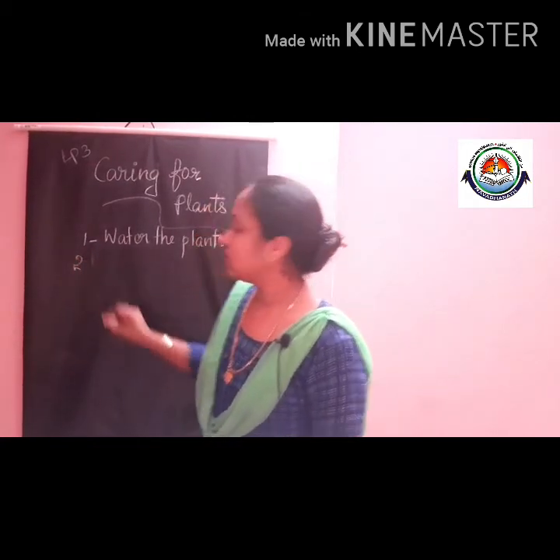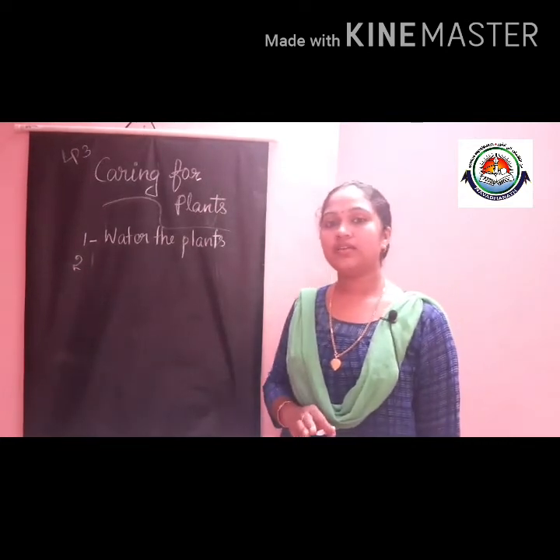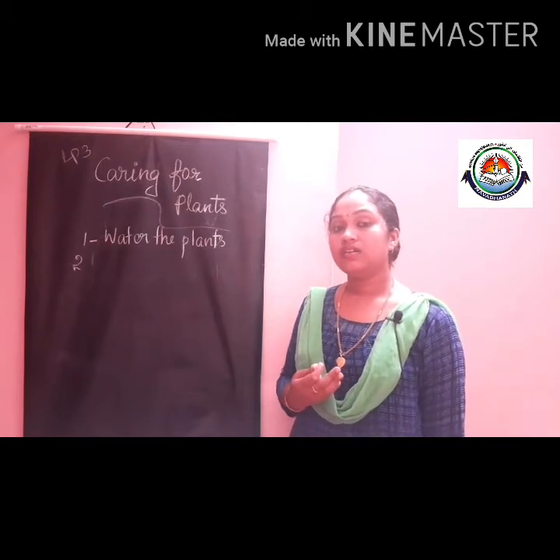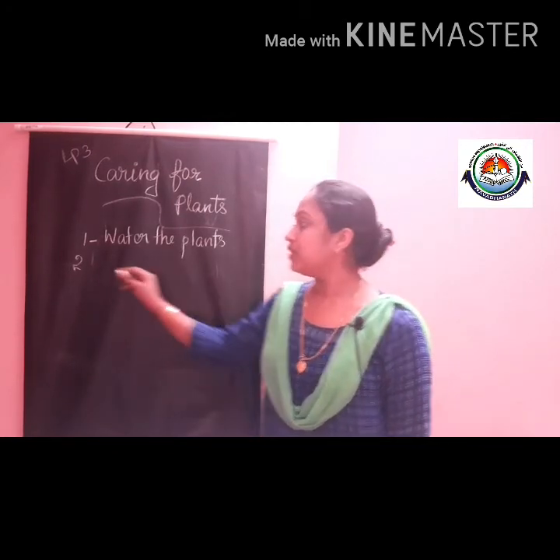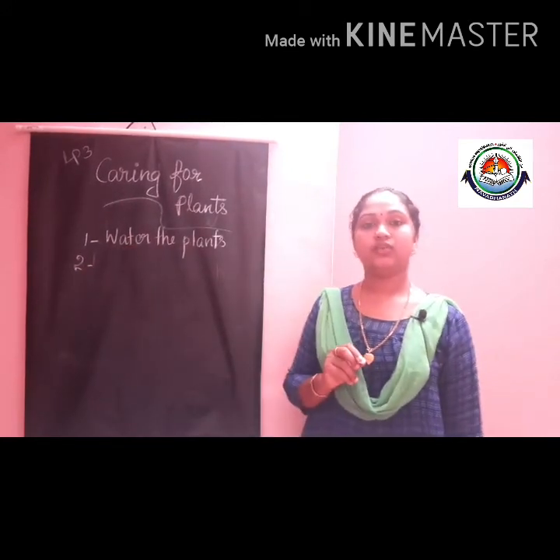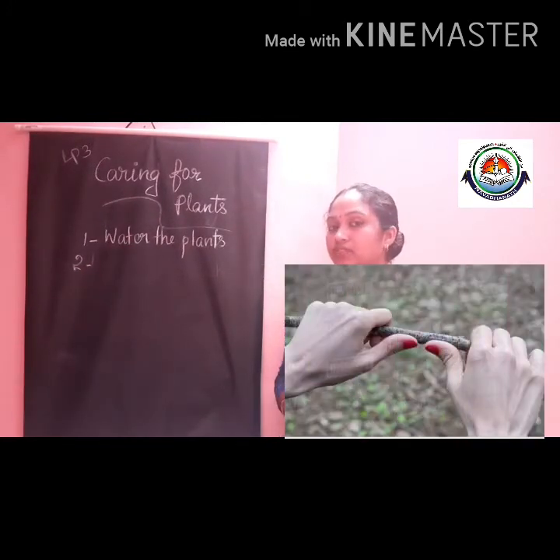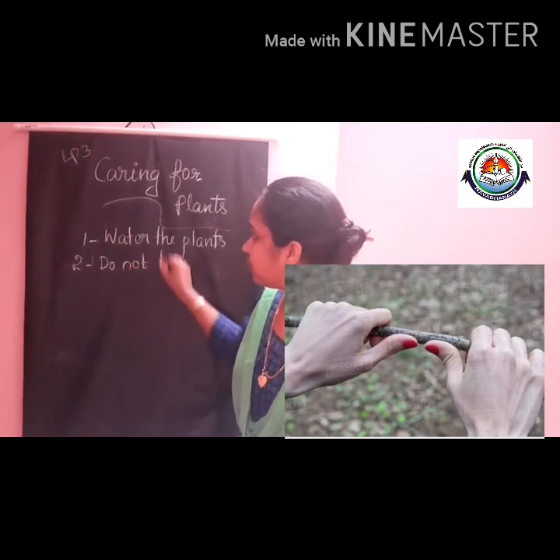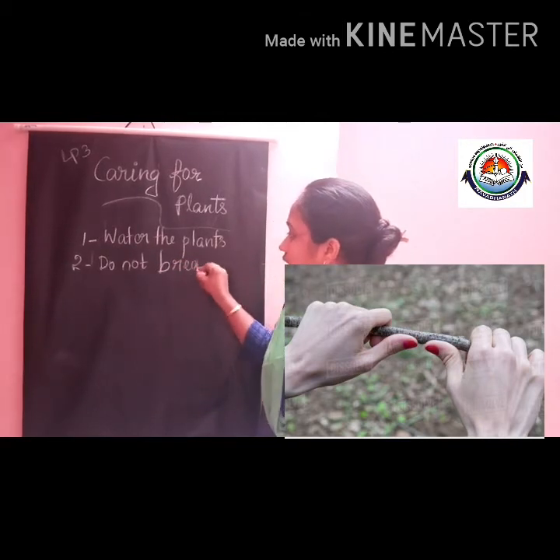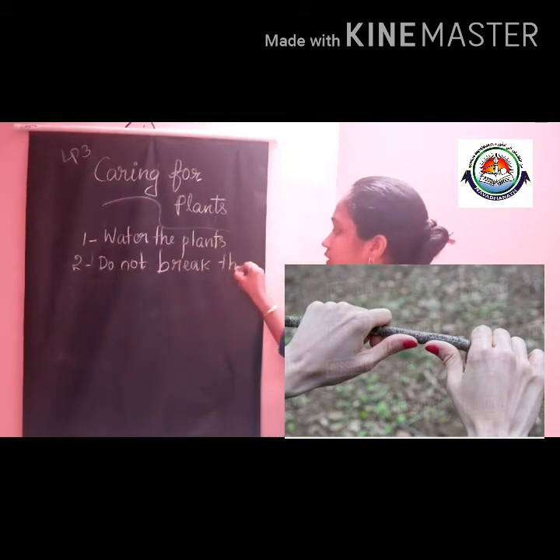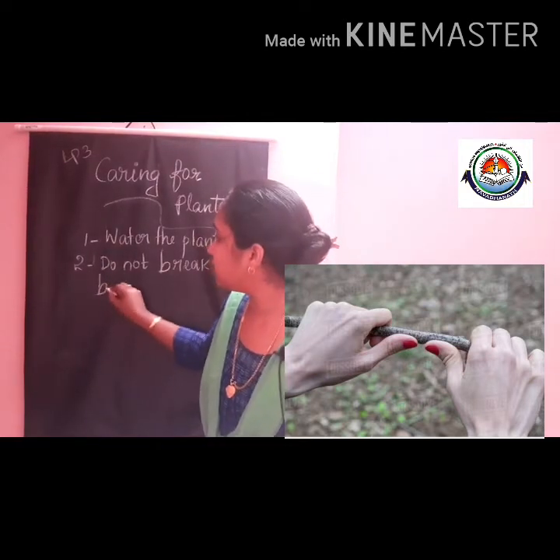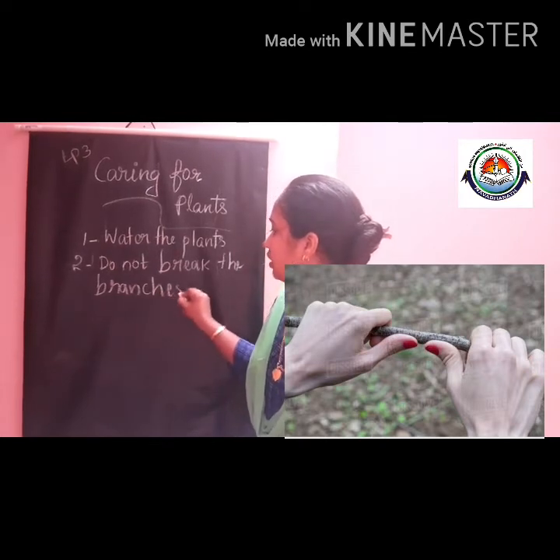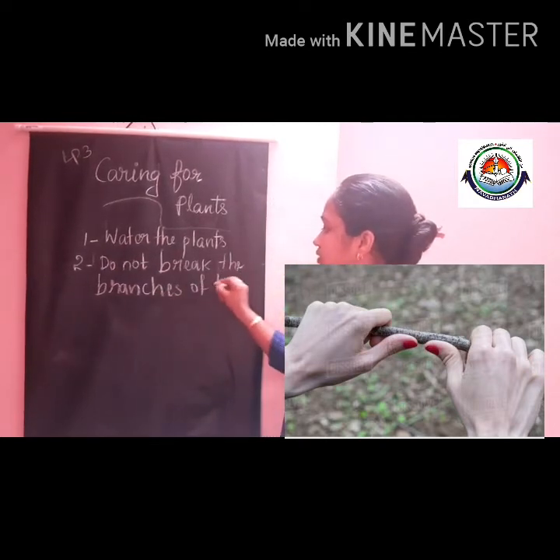Next. Now it's rainy season. No need to water. We are getting sufficient rain. But during hot summer, okay, you try to water the plants. Then the second point, what can we do? Do not break the branches of trees. Okay. Do not break. B-R-E-A-K. Break the branches. How to write branches? B-R-A-N-C-H-E-S. Branches of trees.